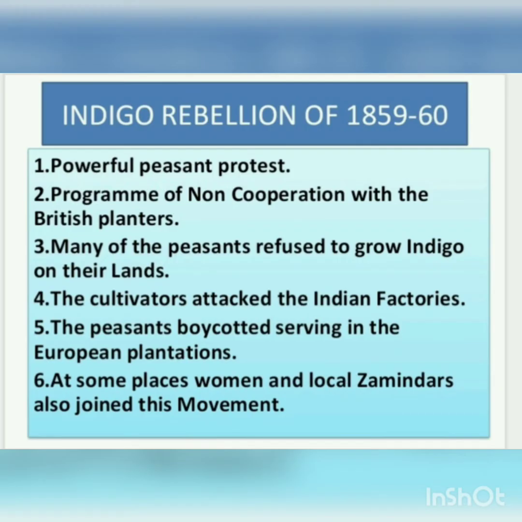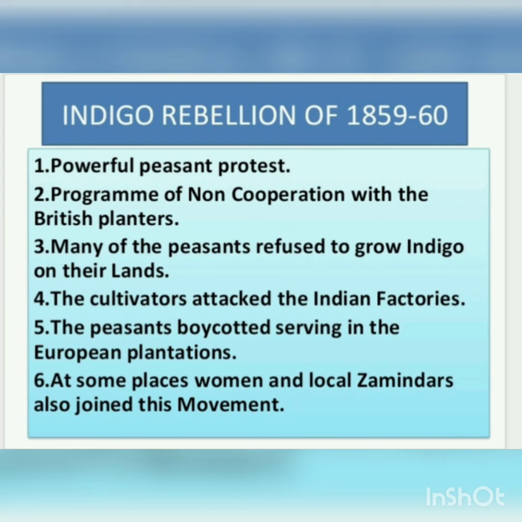So what happened at that time, how they protested, that we are going to study. So let's begin. The indigo rebellion of 1859-60 was a very powerful peasant protest. Under this, Indian peasants followed the non-cooperation method. What did they do? Thousands of peasants refused to grow indigo on their land.